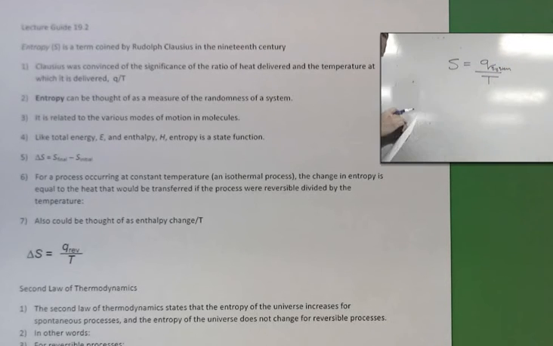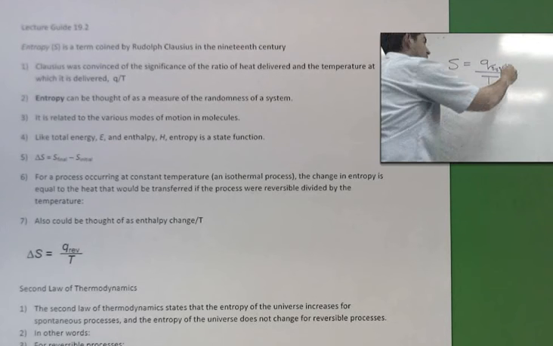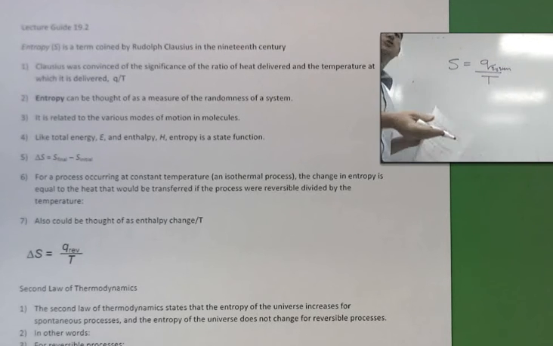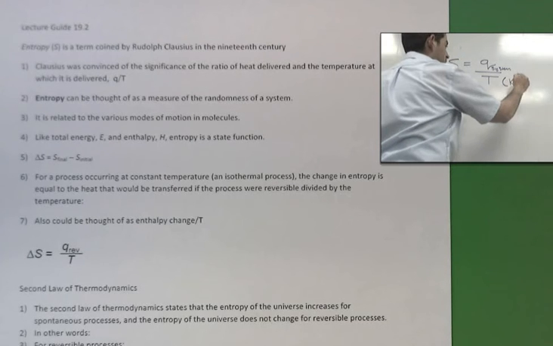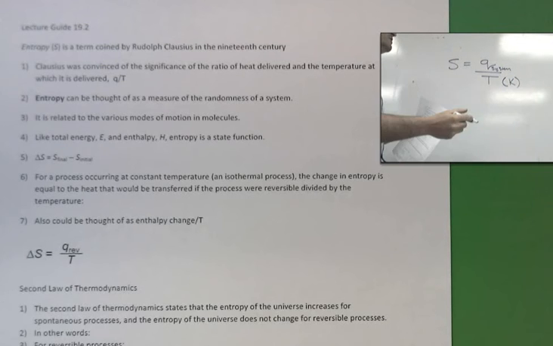Also think about reversible processes. That's how he was thinking about it when he first started dealing with it. Entropy, again, when we think about this T value, this has to be in Kelvin, so you'll have to do conversions with that. Remember, we're talking about the system and what has to happen to it over time. If the system is going to freeze, it's got to lose energy. If it melts, it's got to gain energy. So that's all part of the thermodynamics discussion here.